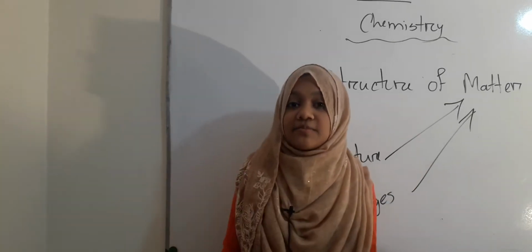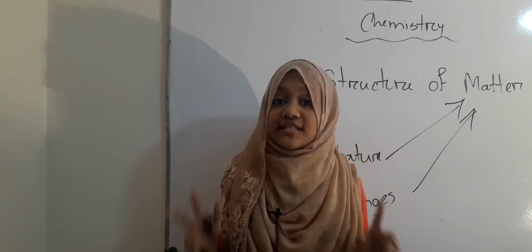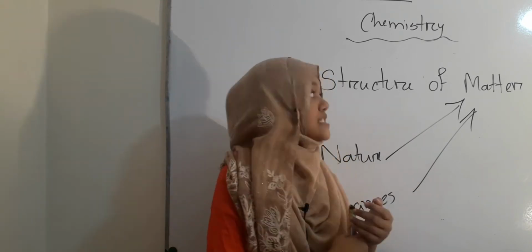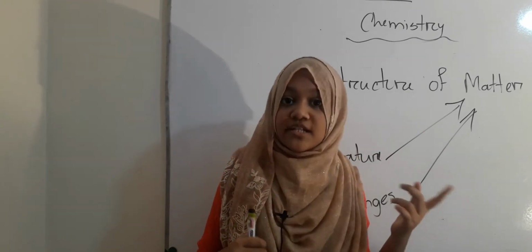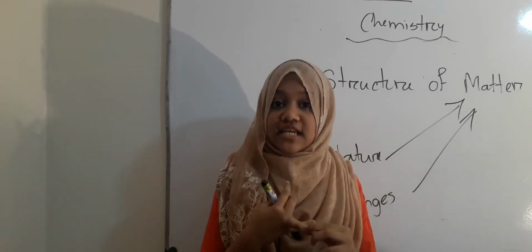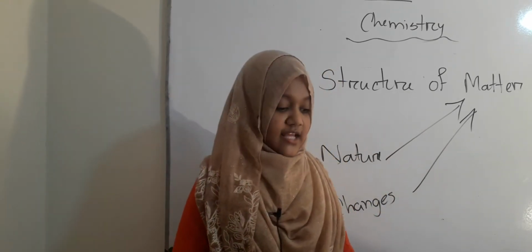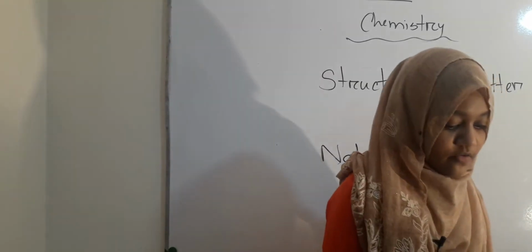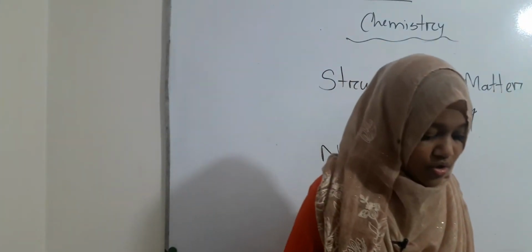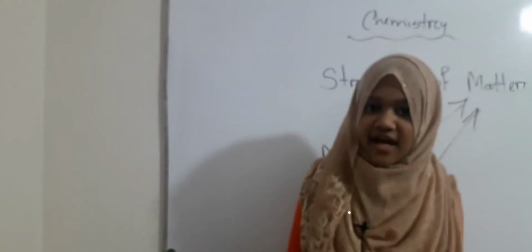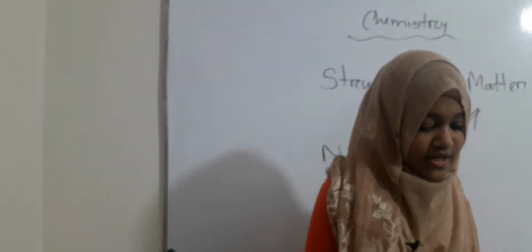That is, chemistry is a branch of natural science which discusses the structure of matter, its nature, and its changes. Now, for example, there is an example given here, that is coal. We know coal contains carbon.